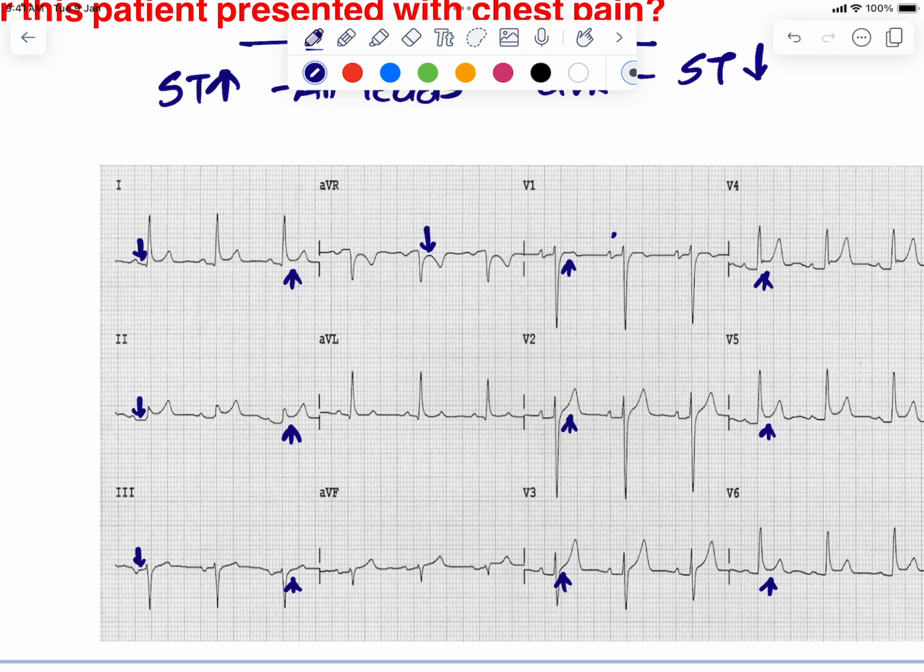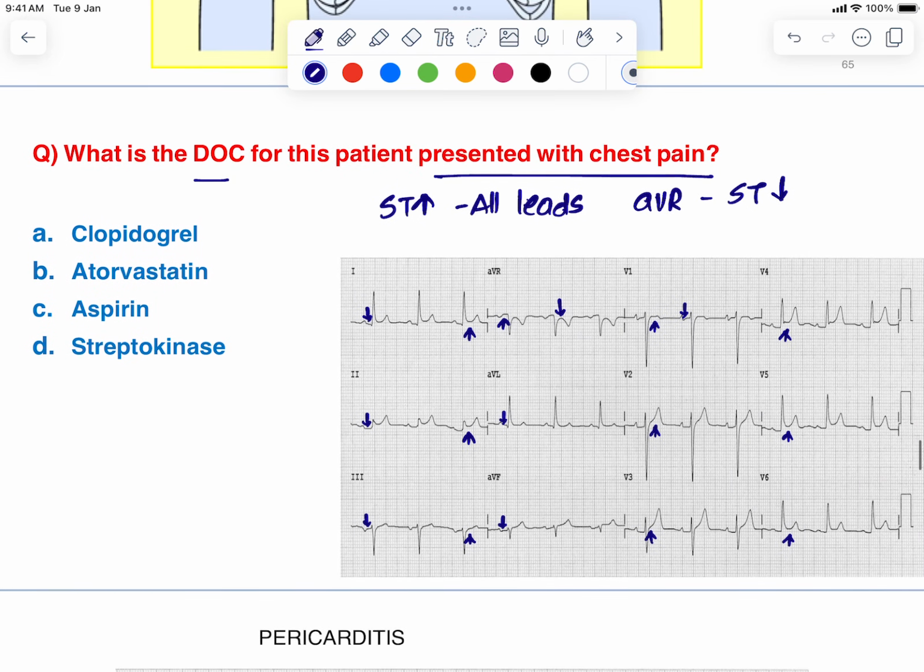You can see that the PR segment is depressed in almost all the leads except AVR, where you have PR segment elevation. So this ECG is suggestive of acute pericarditis.